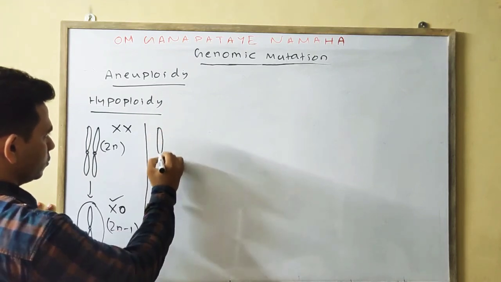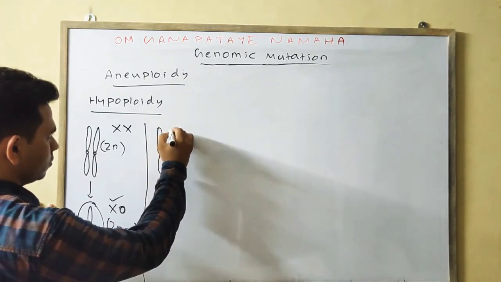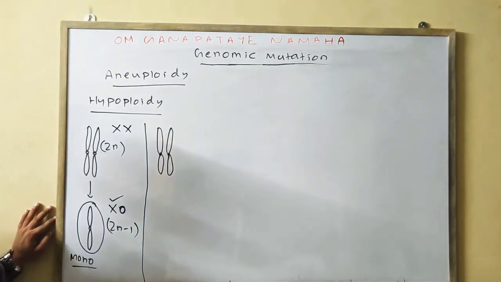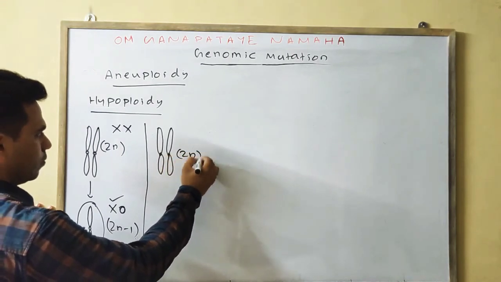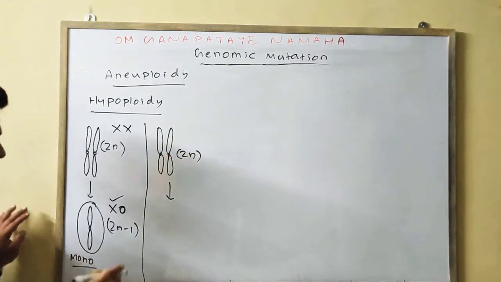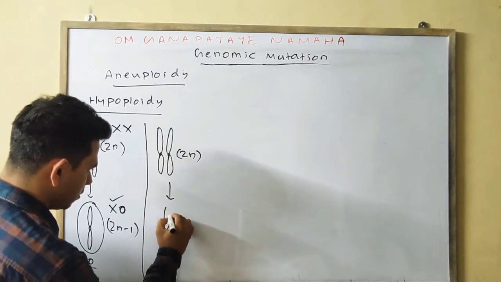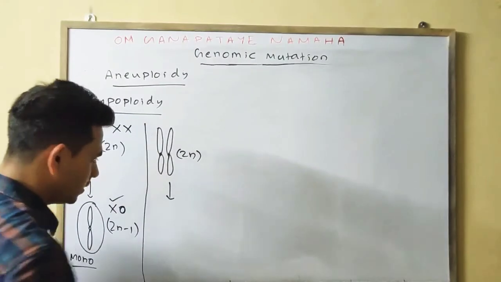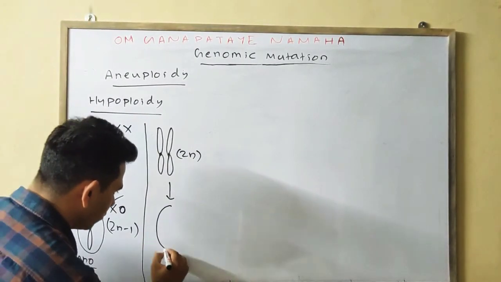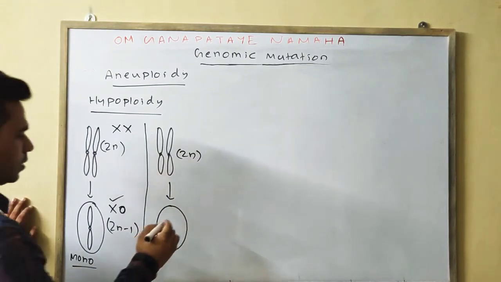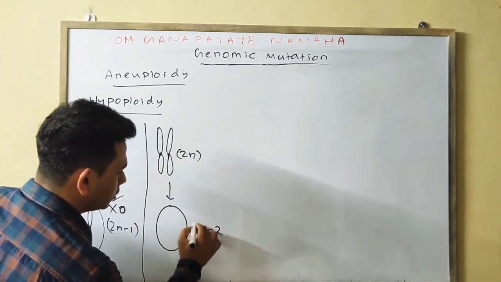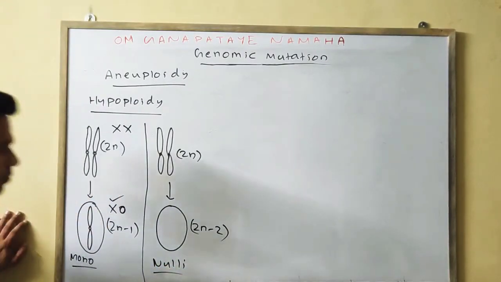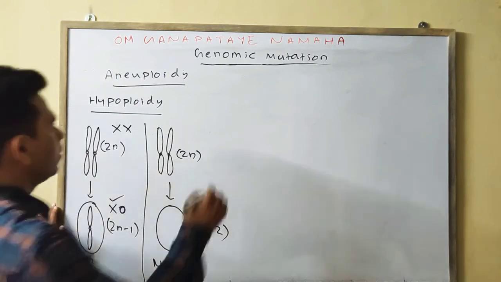Suppose these are your 2 chromosomes, 2n. What happens? These 2 chromosomes will get deleted, which means in this case there will be no chromosomes, empty. So we can simply say 2n minus 2. This one is your nullisomy. This one is your hypoploidy. Next, hyper.